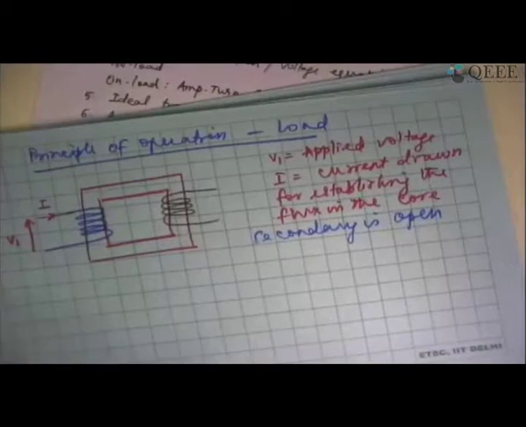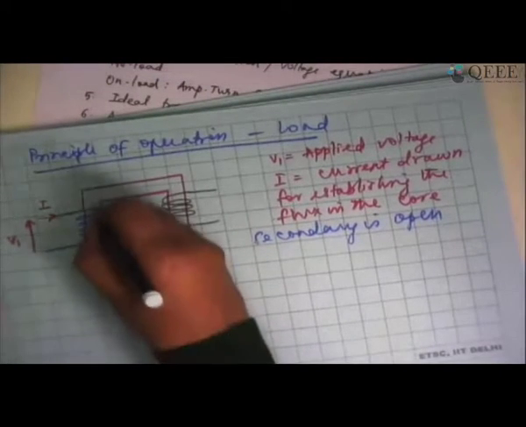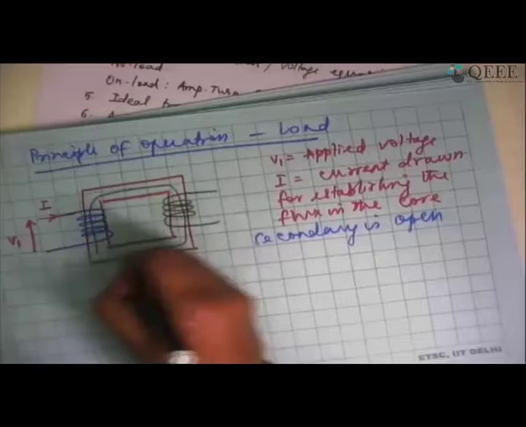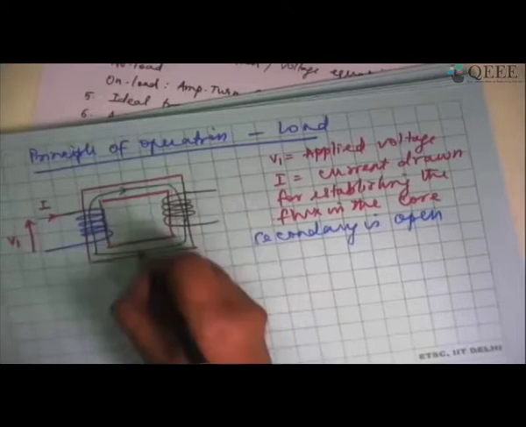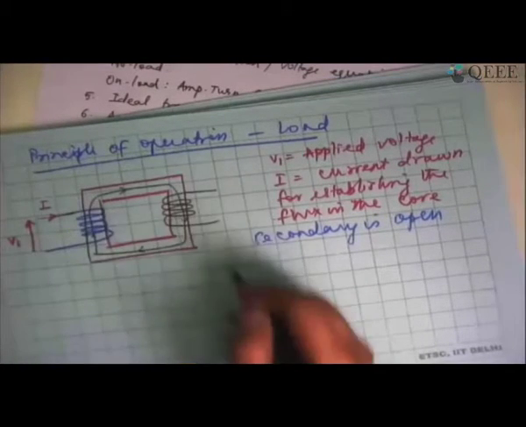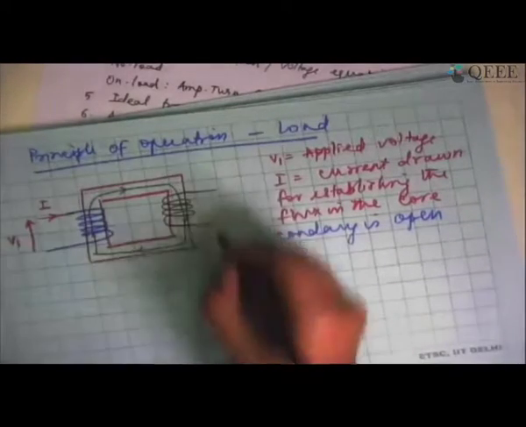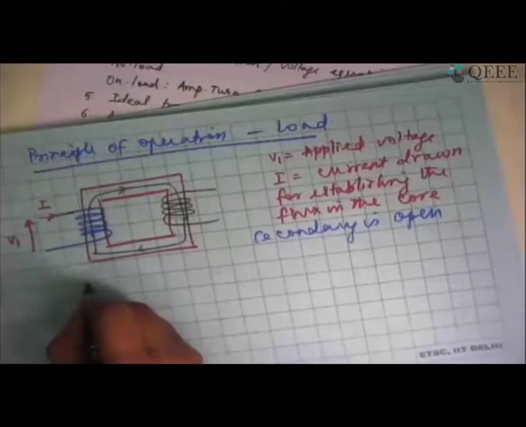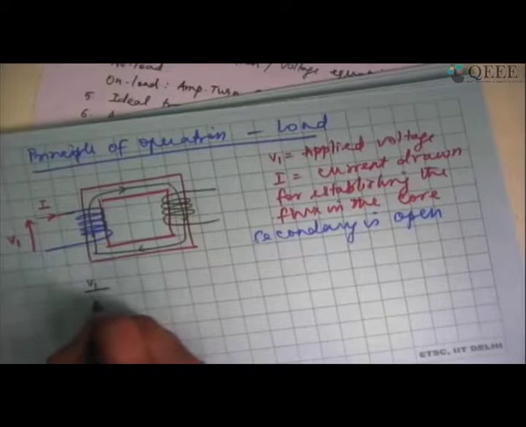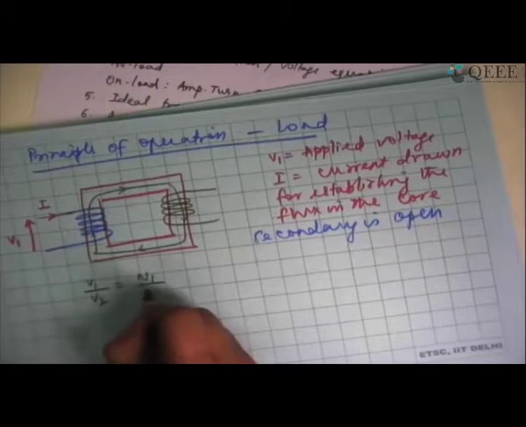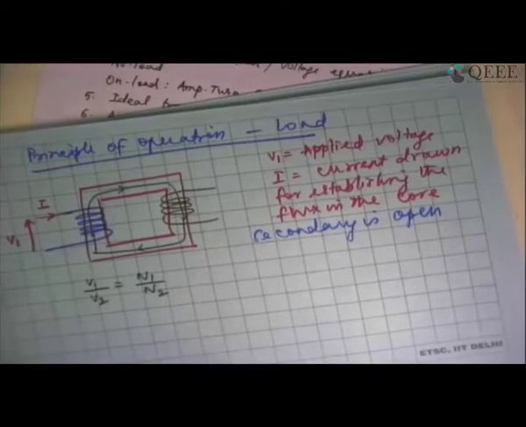So what I am seeing is some flux line has been established here. So I am definitely going to have some induced EMF here. So if I have an induced EMF, I would say that is governed by the relation V1 by V2 equal to N1 by N2. This we already talked about.